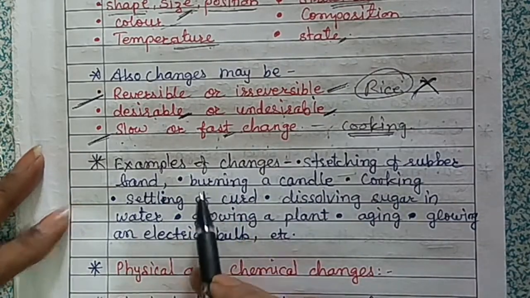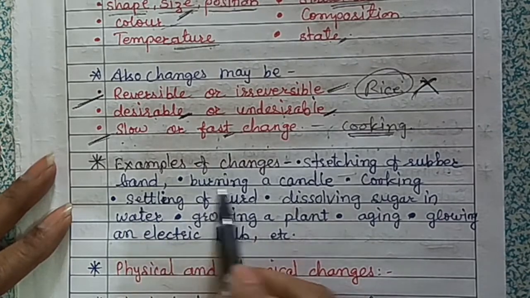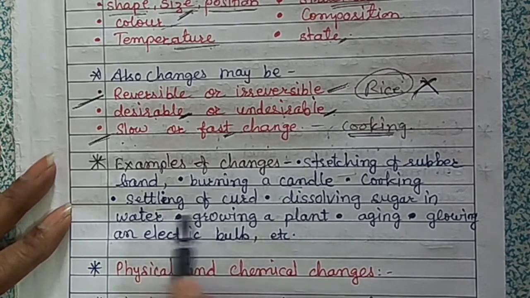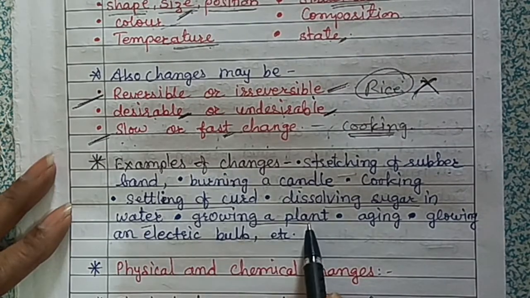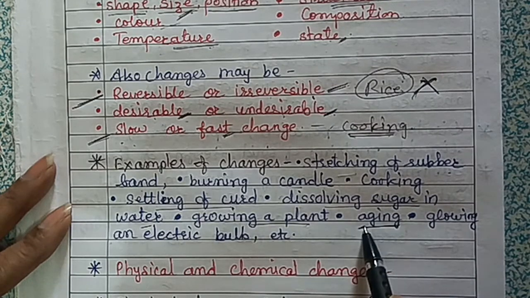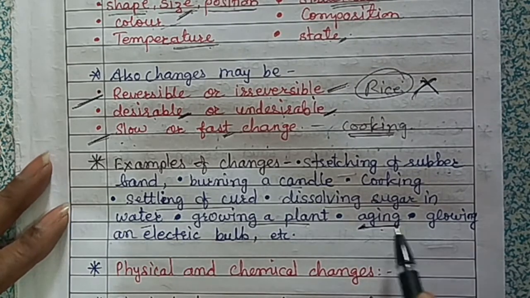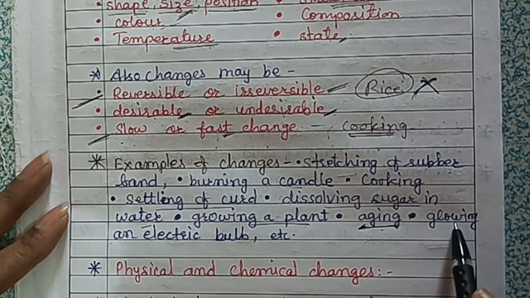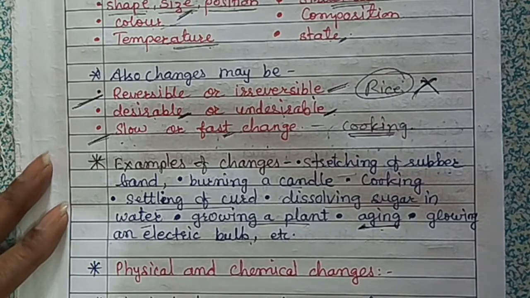Then there are some examples of changes like stretching of a rubber band, burning a candle, cooking, setting of curd, dissolving sugar in water, growing a plant, aging. Aging means every day we are also growing, right? So that is aging, changes in our body every day. Then glowing of an electric bulb. These are all examples of changes.